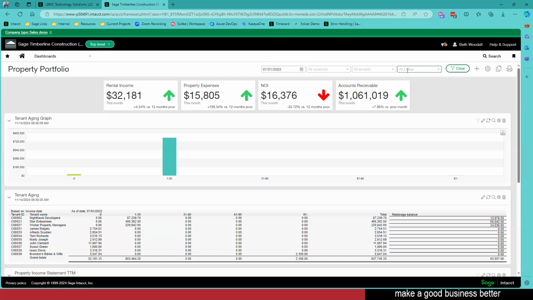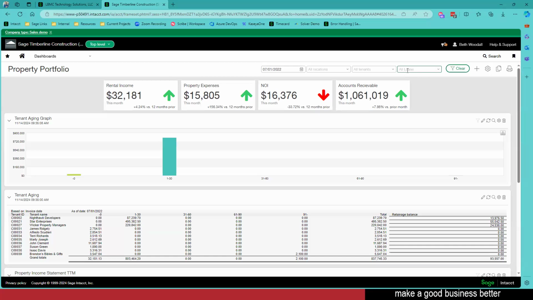This is also going to give me the ability to budget down to these dimensions too. We always recommend that you budget to the level that you're putting in your transactions. That way, when you're doing your budget to actual analysis, it really is a true apples to apples comparison. And let me tell you, Intacct has some built-in reports already that are budget to actuals that you can use right out the gate. So they're really wonderful reports.